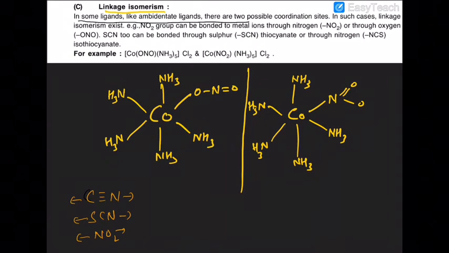I repeat once more, in this case it is pentaammine nitrito-O cobalt(III) chloride, and in this case the complex is pentaammine nitrito-N cobalt(III) chloride. Here you can see the linkage is through nitrogen, and in this case the linkage is through oxygen. So this is the first case and this is the second case.